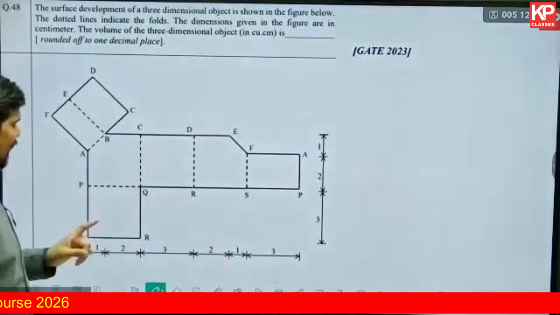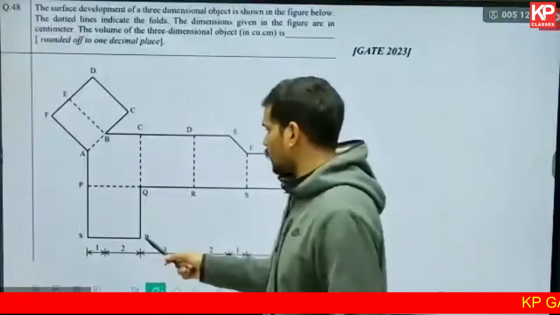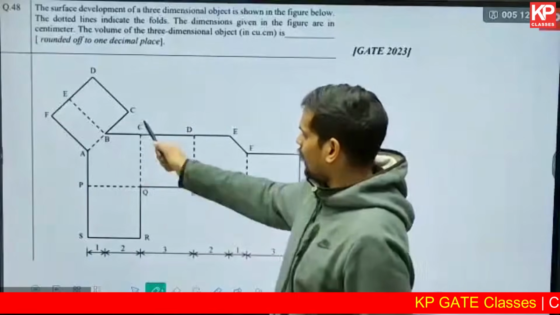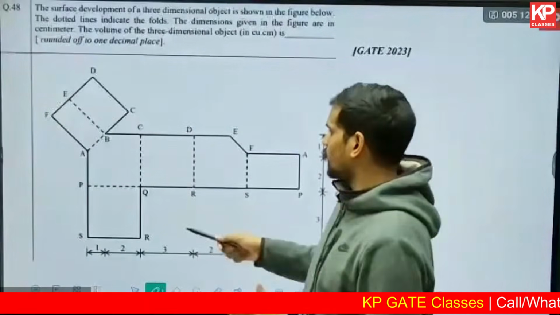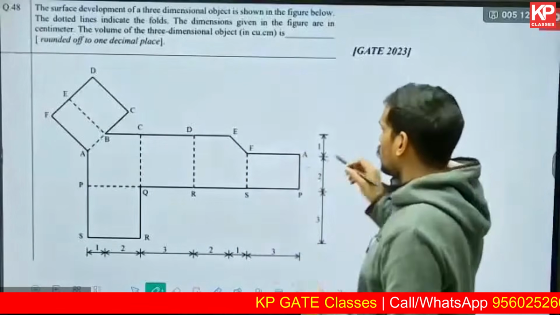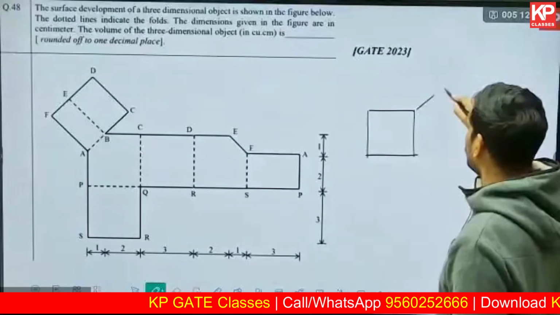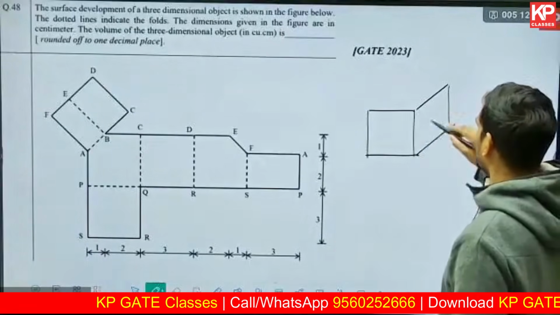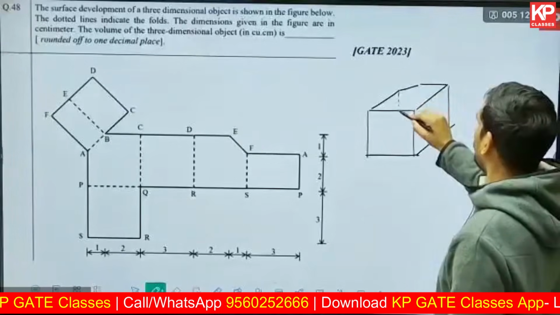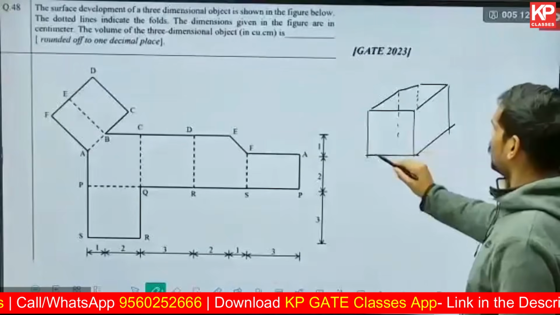That's what you get. I'm saying cube because you see this is a perfect square here. Two sides of it are perfect squares which you can see. So the solid basically will be something like this: a square here, a square here, one corner cut off like this, something like this.